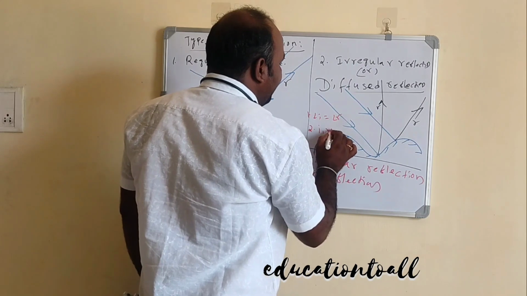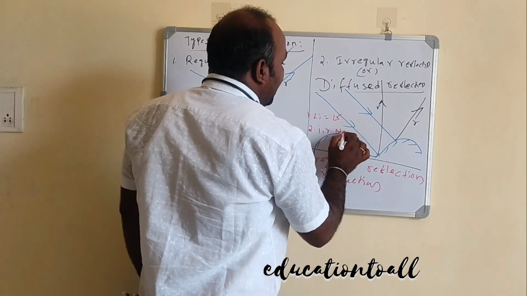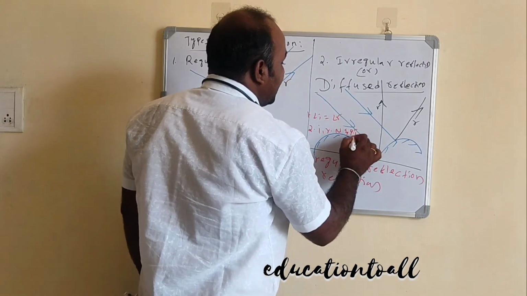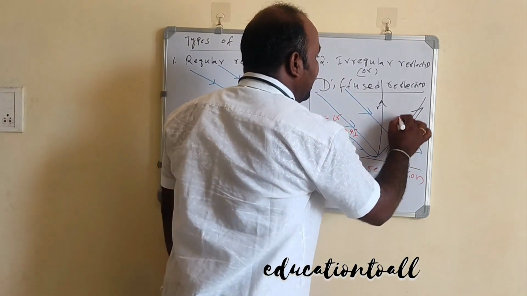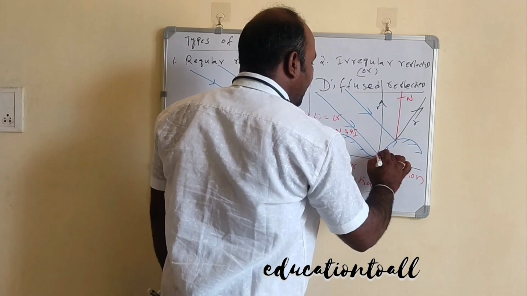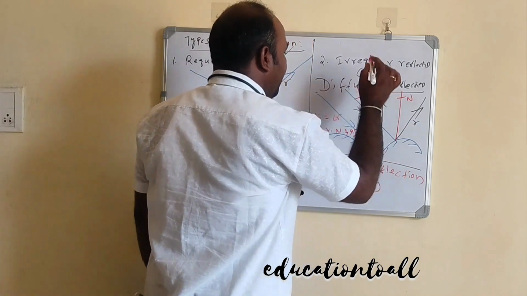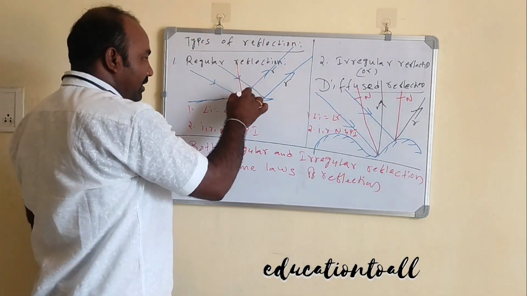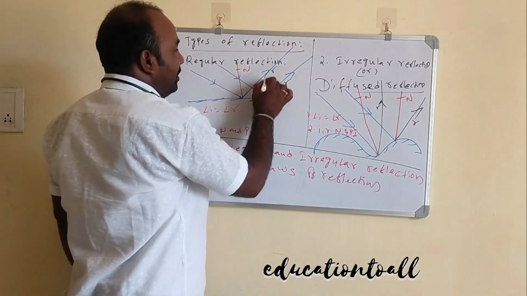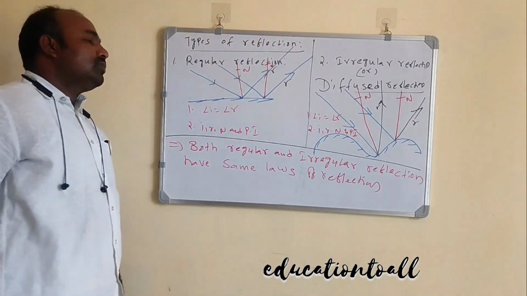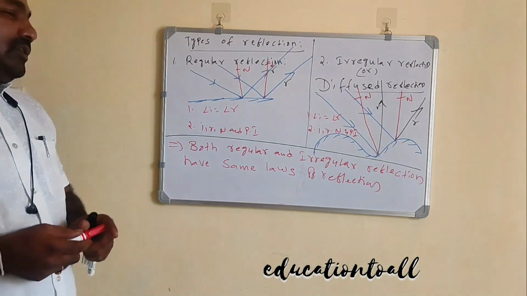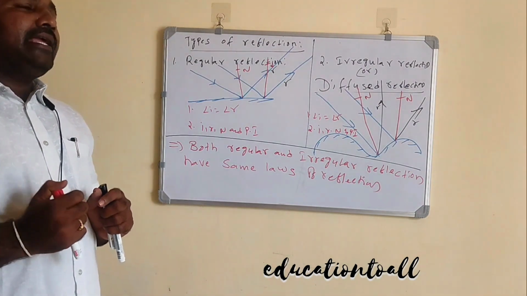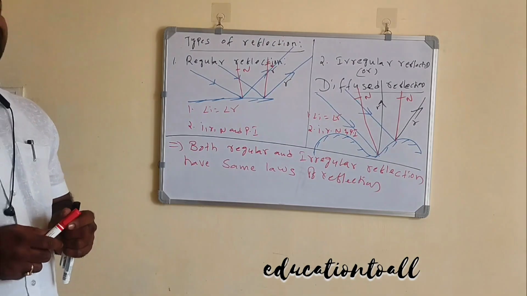You can draw a normal here, this is one normal. You can draw a normal here, this is one normal. Here also you can draw the normal. So both regular and irregular reflection have the same laws.